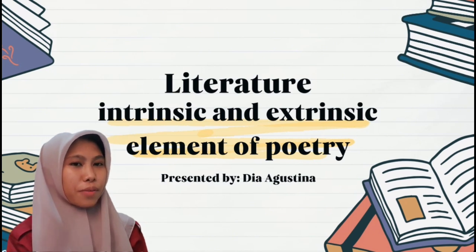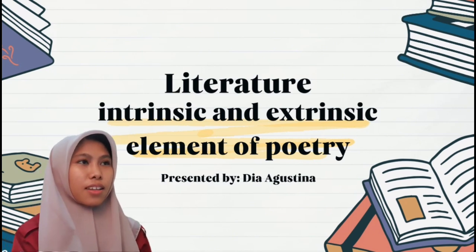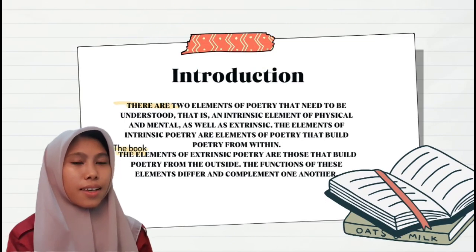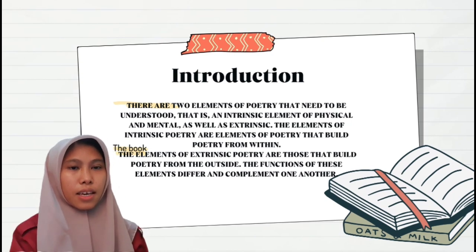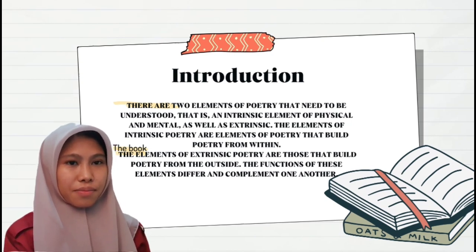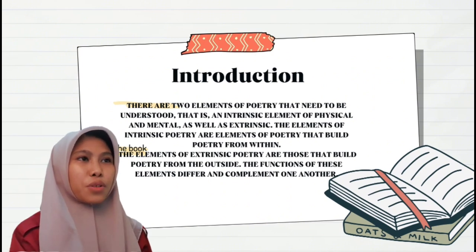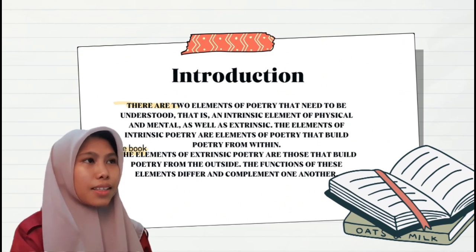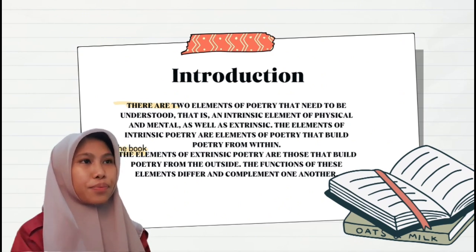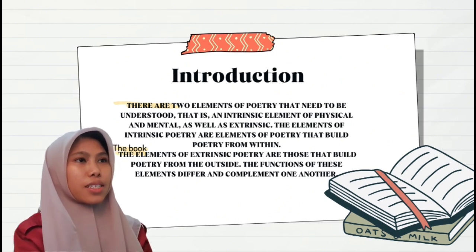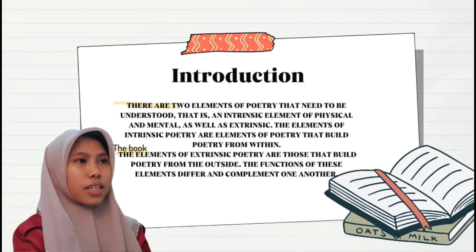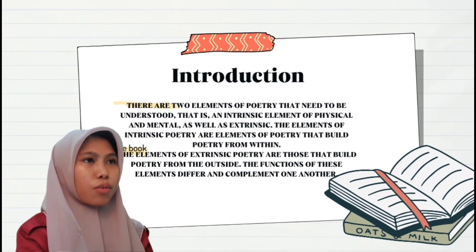Here I will explain my material about the intrinsic and extrinsic elements of poetry. The first one is the introduction. There are two elements of poetry that need to be understood: the intrinsic element and the extrinsic element. The elements of intrinsic poetry are elements that build poetry from within. The elements of extrinsic poetry are those that build poetry from the outside. The functions of these elements differ and complement one another.